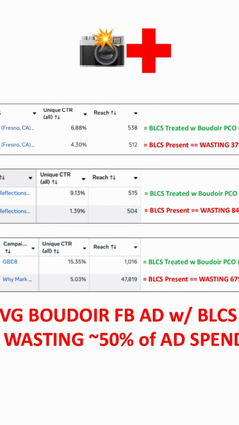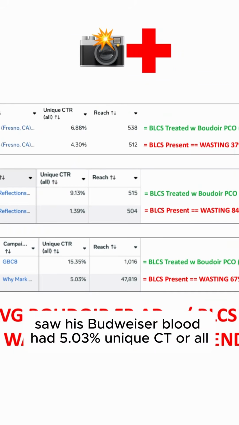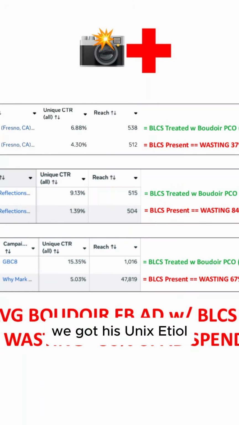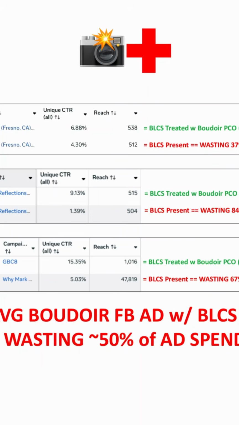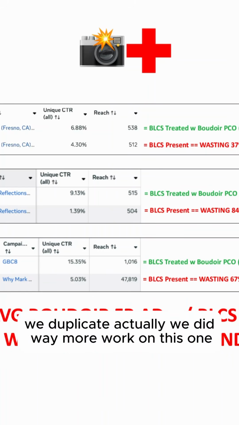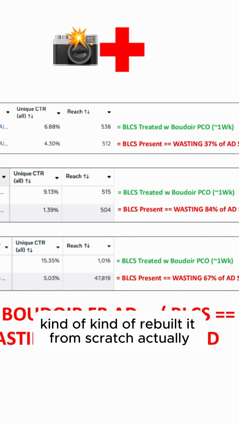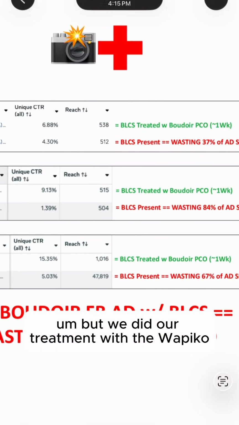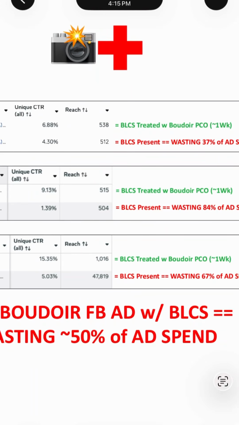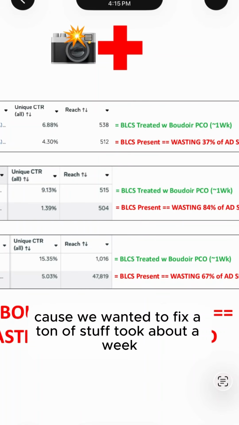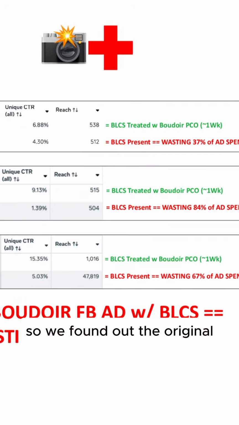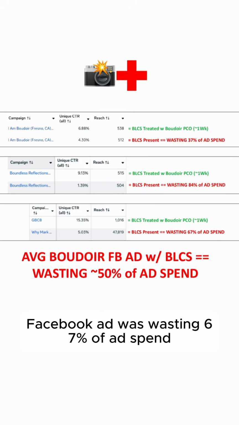Next, had a patient, saw his boudoir Facebook ad, 5.03% unique CTR all, so it's under 6%. We know BLCS is present. Well, actually, we did way more work on this one. Kind of rebuilt it from scratch actually. But we did our treatment with boudoir Pico because we wanted to fix a ton of stuff. Took about a week, got his unique CTR all up to 15.35%. So we found out the original boudoir Facebook ad was wasting 67% of ad spend.